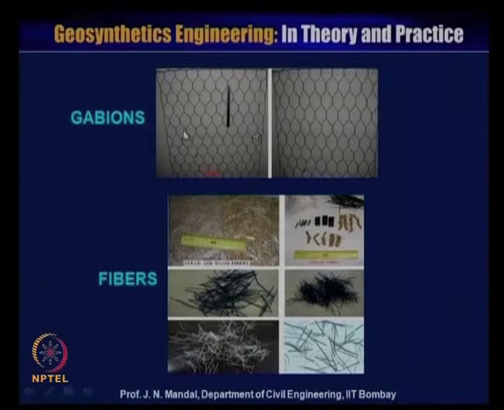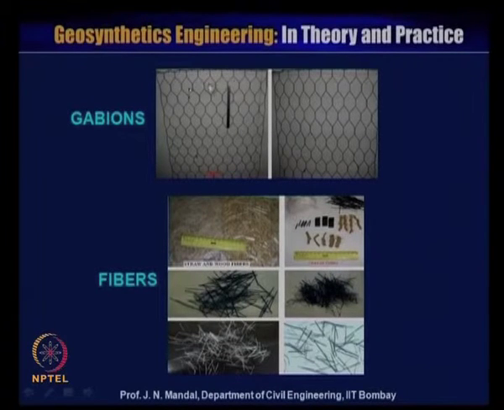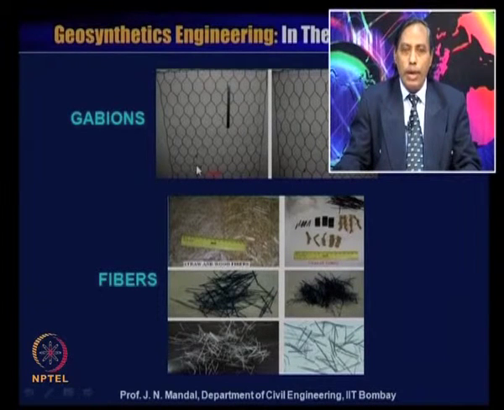This is a gabion, this is a hexagonal, galvanized mild steel. It is in the form of mesh. You can have a cube of 1 meter by 1 meter, and the top portion is open and filled up with good quality aggregate and compacted, and you can construct this reinforced wall as a gabion.